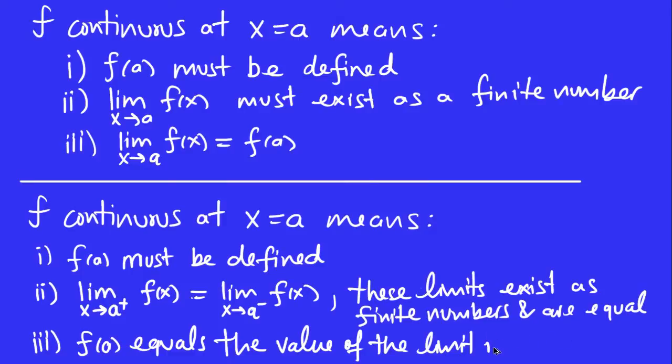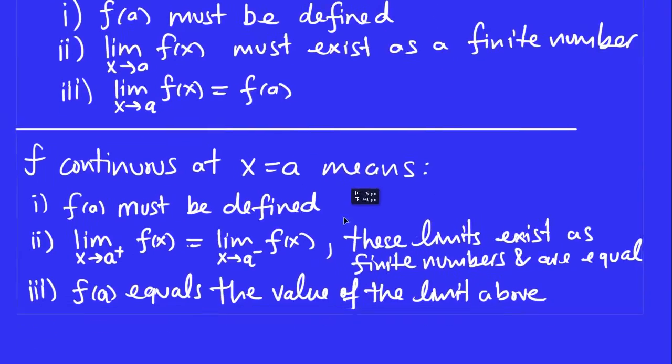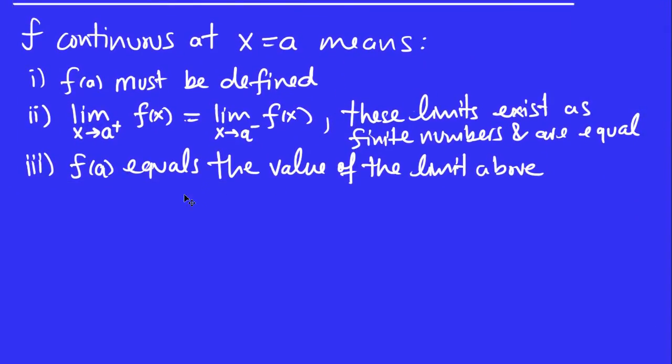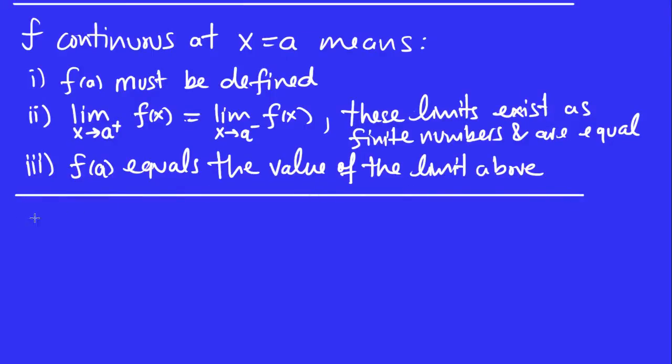How about I say that? So if both of these were 5, then f of a also has to equal 5. Now, let's definitely do an example here to try to understand this definition and how we would use it, okay? So here we go.